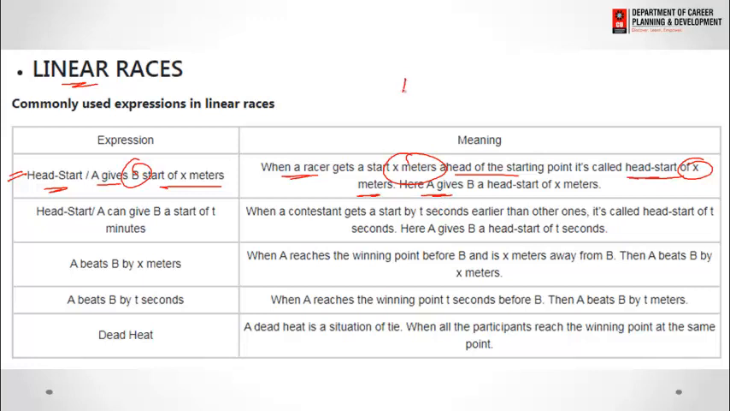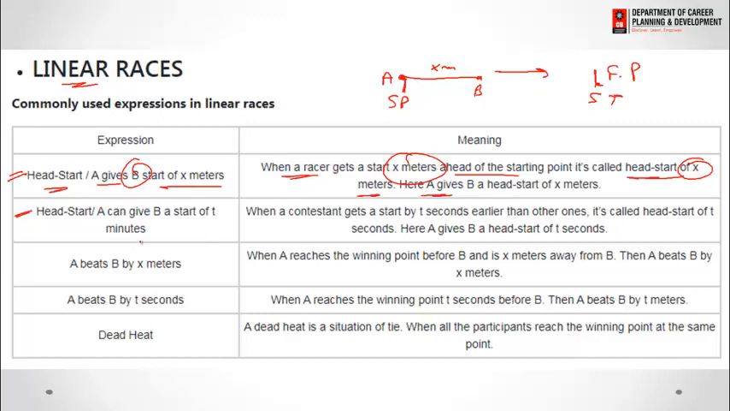That means A is at the starting point, where B is X meters ahead of the starting point. When the race starts, they compete to complete the distance in the shortest time and reach the finish point. So head start means when the race starts, A starts from the starting point while B starts X meters ahead of him. So we can say A gives B a head start of X meters.